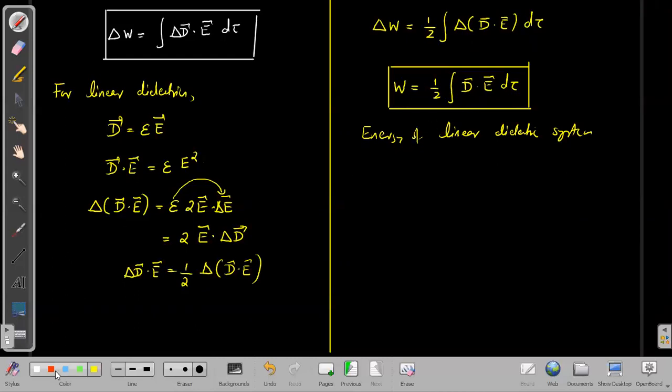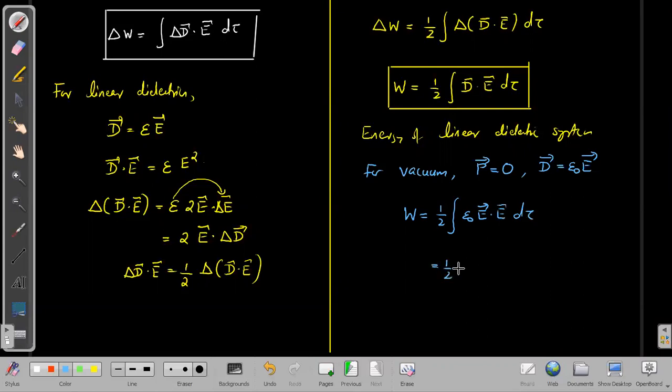Now in the case of vacuum, there is no material, so the polarization is always zero. Therefore D is simply equal to epsilon 0 times E. So the energy stored, if you substitute the expression for D into the above expression, becomes half integral epsilon 0 times E dot E d tau, or half epsilon 0 integral E square d tau.